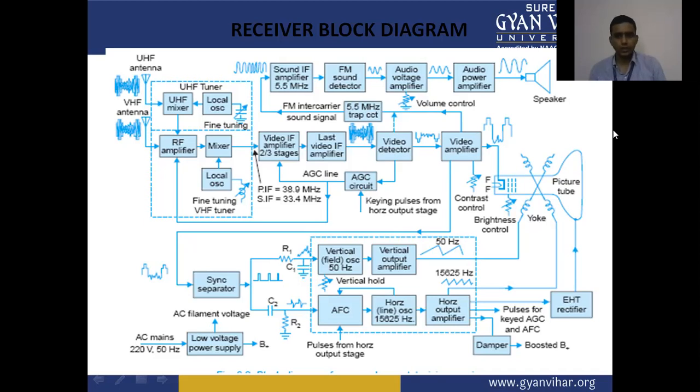The picture tube construction is already shown in the previous slides. From this sync separator, we separate the horizontal pulses and the vertical pulses, from the vertical fields and horizontal lines.